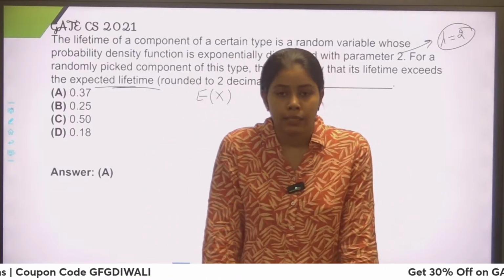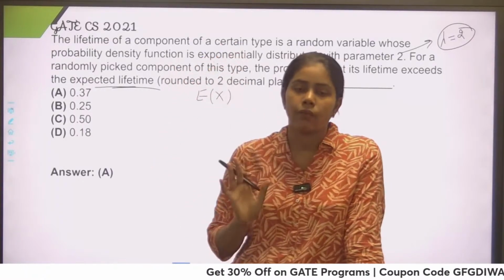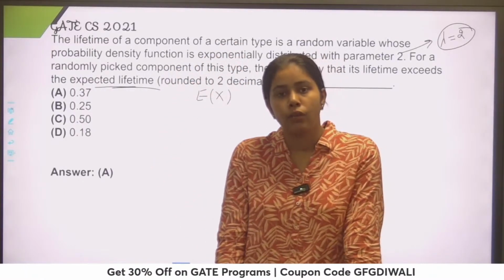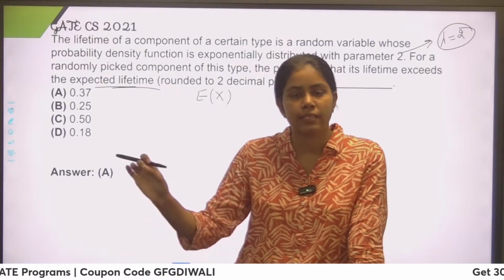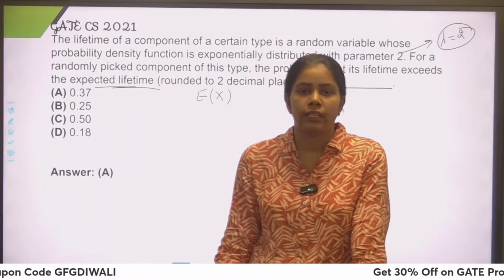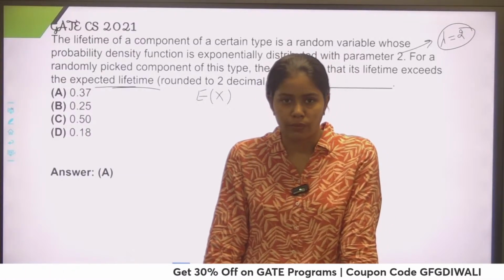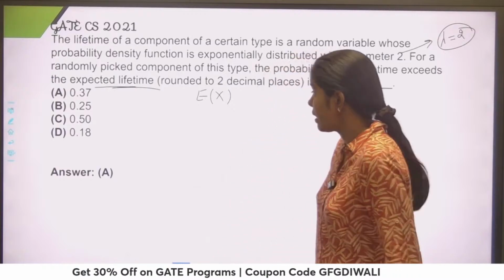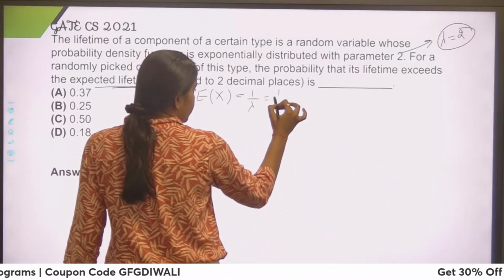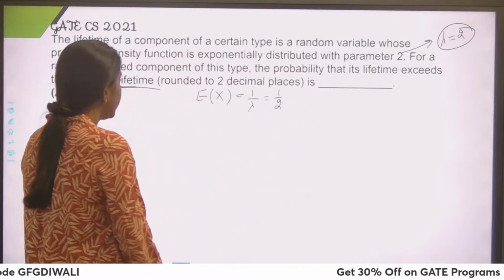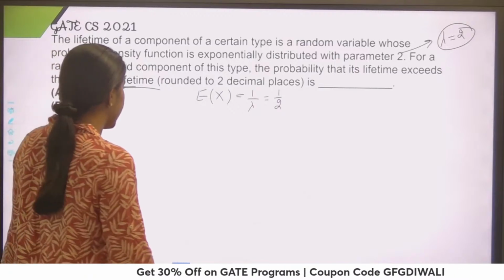So guys, I'm just telling you again, wherever I have taken the previous sessions, I already told students that you have to remember all the distributions: mean, variance, standard deviation, their probability density function, mass function. You have to remember this, then you would be able to solve questions. Okay, so now expectation of x is 1 by lambda in case of exponential distribution, so this would become 1 by 2. Now they are asking for the probability that its lifetime exceeds the expected lifetime.